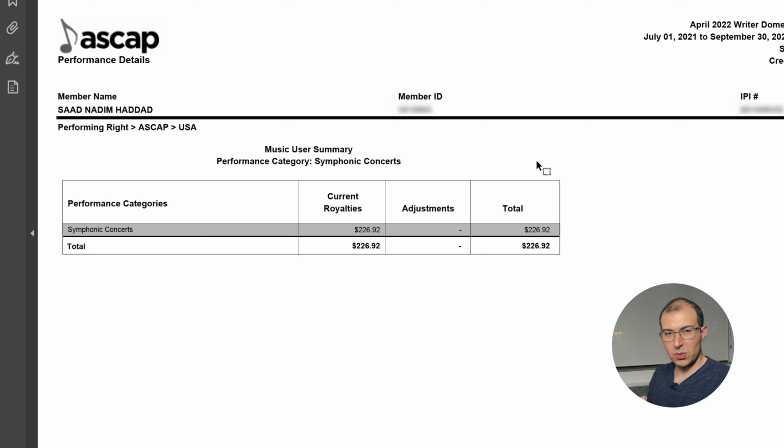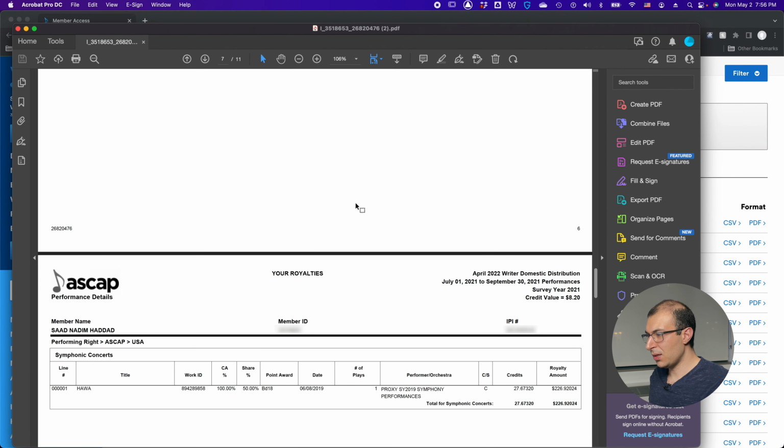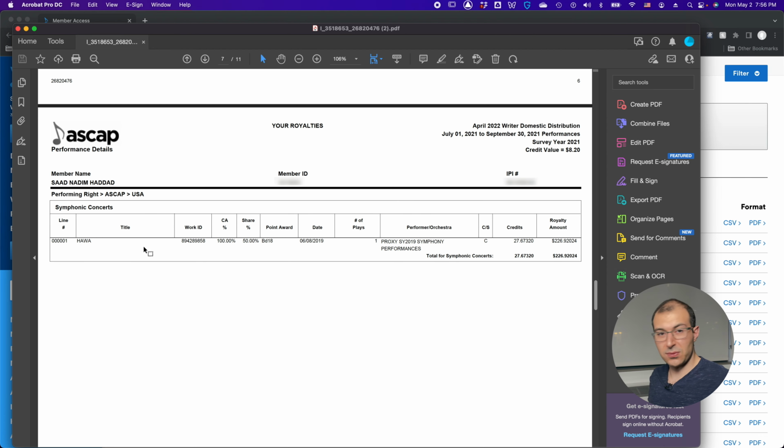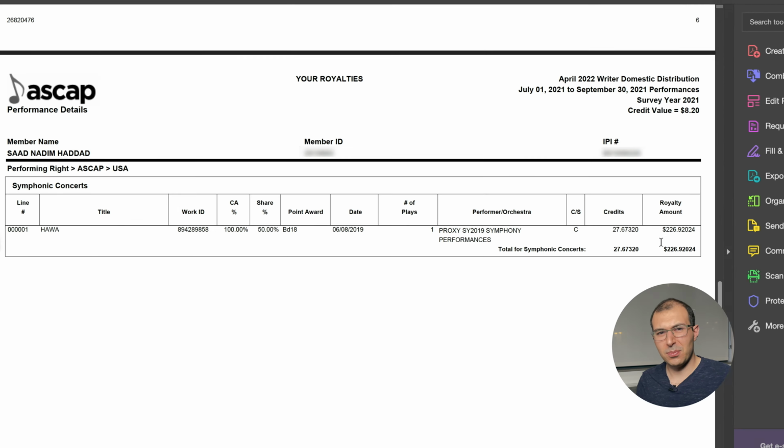Here we have $226.92. Can't complain about that. Let's see what that was about. So we see here it's my piece Hawa, which was for orchestra. And you'll see here the royalty payout. That was the total amount, $226. Again, this performance was back from 2019.